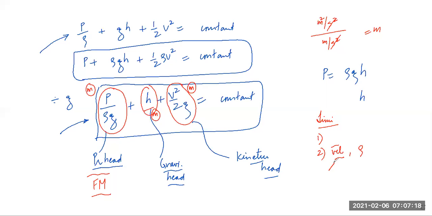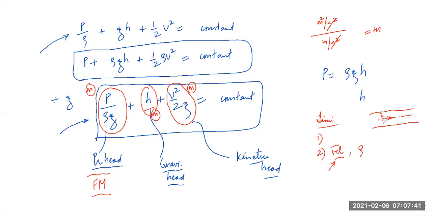Number three, we have assumed that the velocity of every streamline is the same, but actually, in a circular tube, the particle at the center will move with maximum velocity, and as you go outward the velocity decreases.